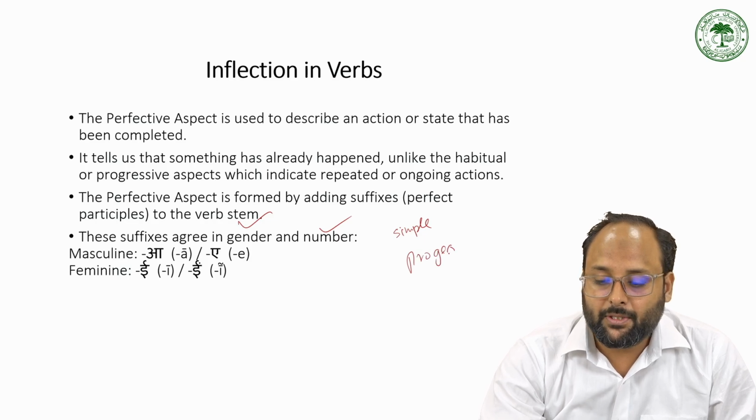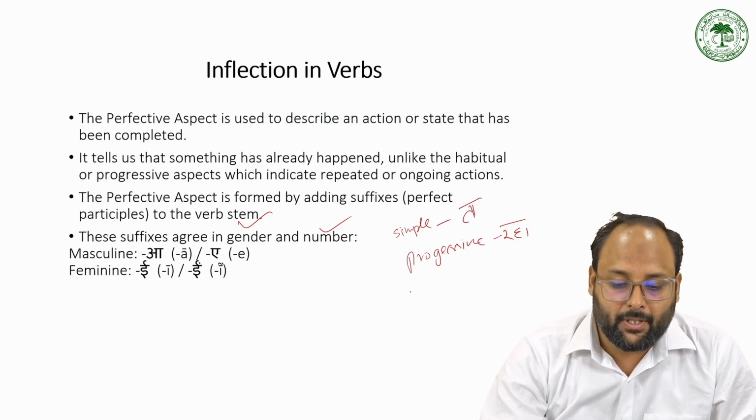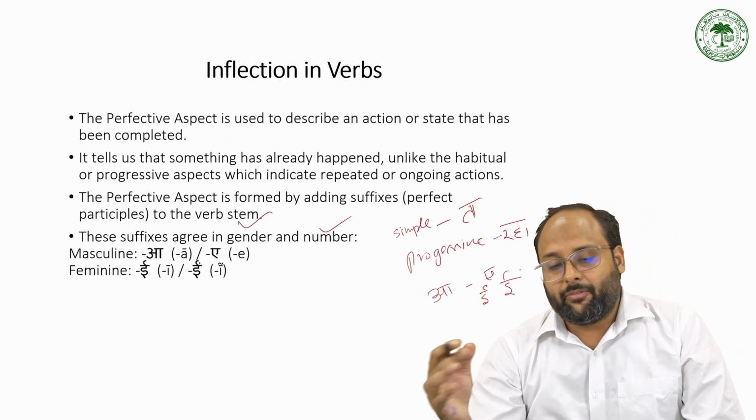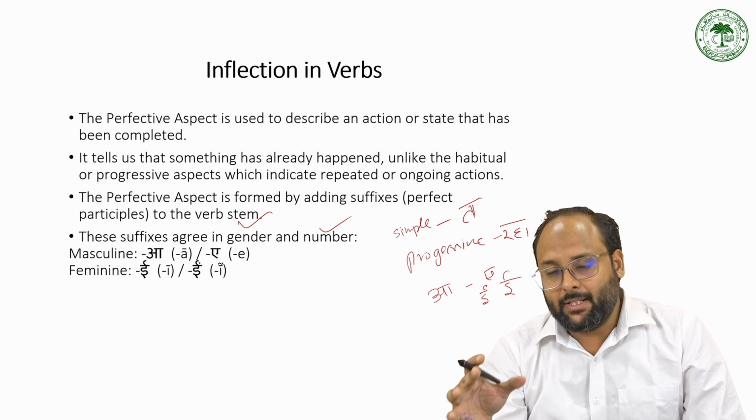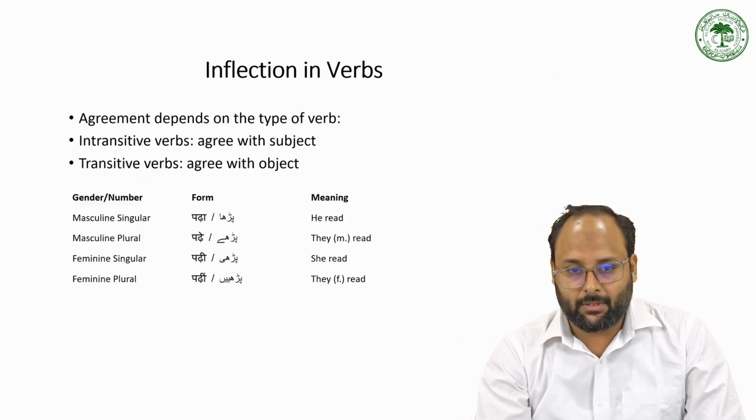For progressive, we use raha, and for simple we use ta. Now for perfective we use a, and the perfective also adds gender and number or person suffixes to agree with the subject.